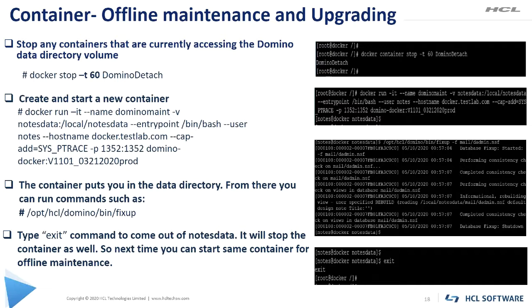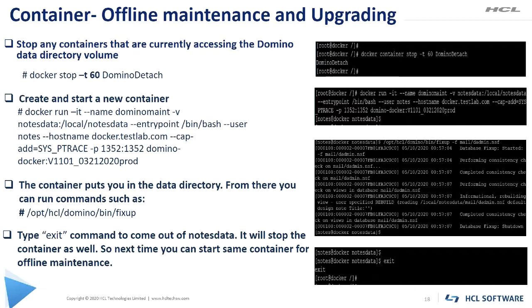--entrypoint /bin/bash. This argument is basically used to provide access through a bash shell. The --entrypoint argument is used to override the default command in the Docker image. We have already discussed the rest of the arguments in this command, so I will skip those.